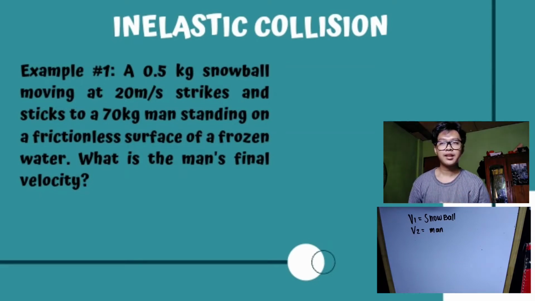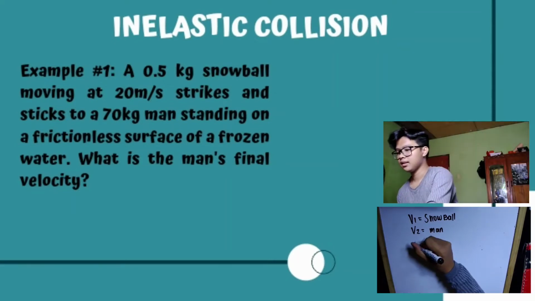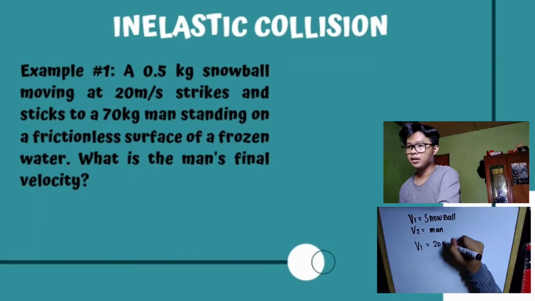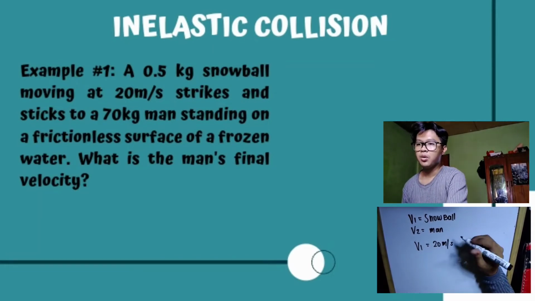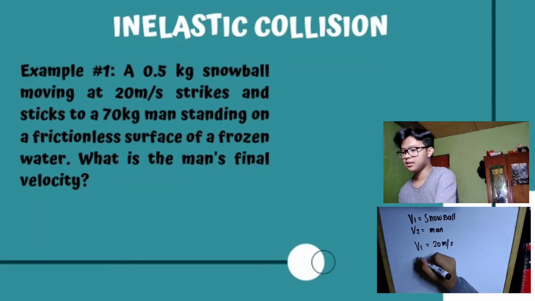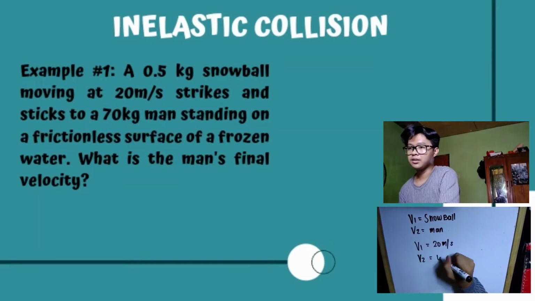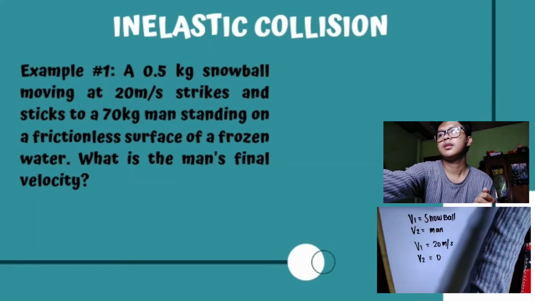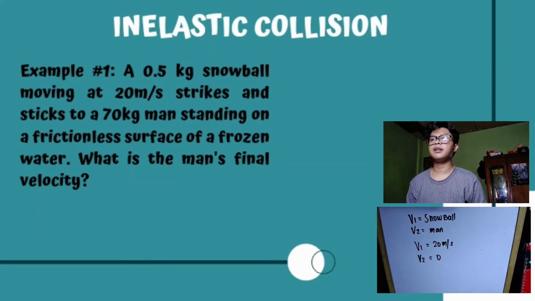So, why is that? Because the initial velocity of the snowball is V sub 1 equals 20 meters per second, while the man standing at rest is V sub 2 equals 0. And in the final, the man and the snowball have only one velocity because they stuck together and move together.